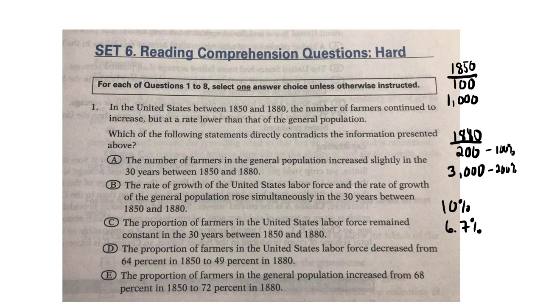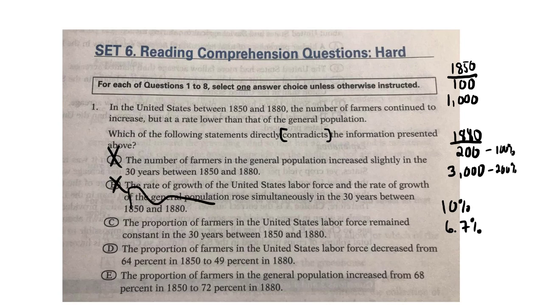Which of the following contradicts the information? Contradicts. So the number of farmers in the general population increased slightly in the 30 years. That doesn't contradict, because that means increase, right? So cross it out. The rate of growth of the United States labor force and the rate of growth of the general population rose simultaneously in the 30 years. We really have nothing here about labor force. This is just kind of off topic.